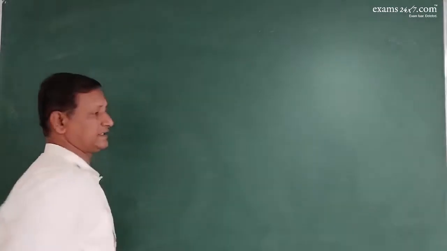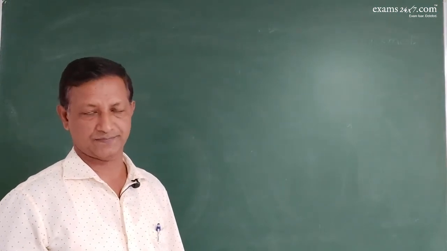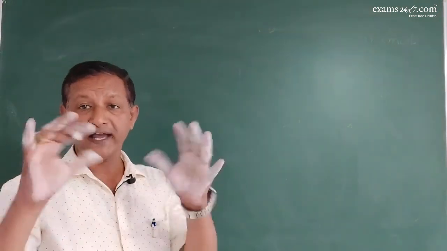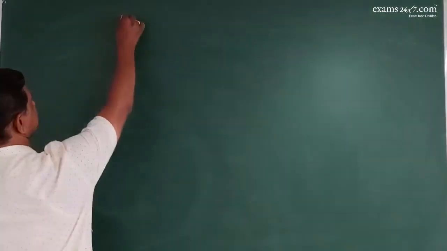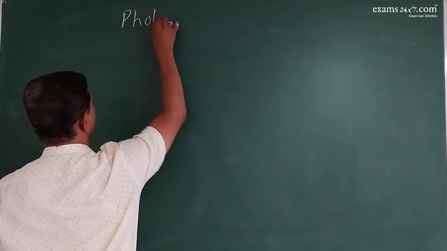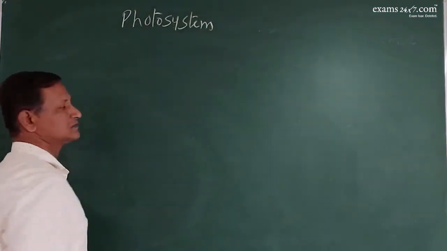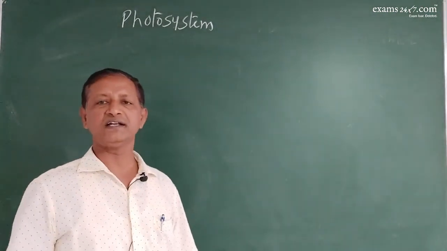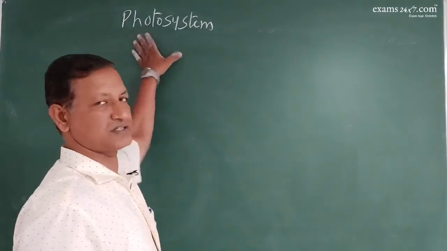I told you that the pigments are there inside the thylakoid of chloroplast. But where are they located inside the thylakoid? They are located inside the thylakoid in the form of photosystem. So inside the thylakoid, pigments are present in the form of photosystem.